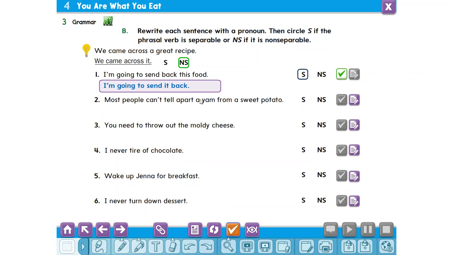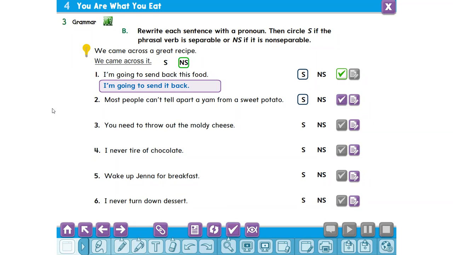Number two, who can read and answer, my friends? Let's listen to Ahmed Oda. Most people can tell apart a yam from a sweet potato. It's separable.